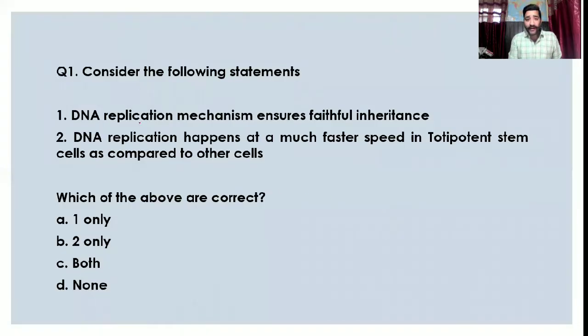First question for the day, consider the following statements. Number one, DNA replication mechanism ensures faithful inheritance. Number two, DNA replication happens at a much faster speed in totipotent stem cells as compared to other cells. Which of the above are correct? One only, two only, both, or none?